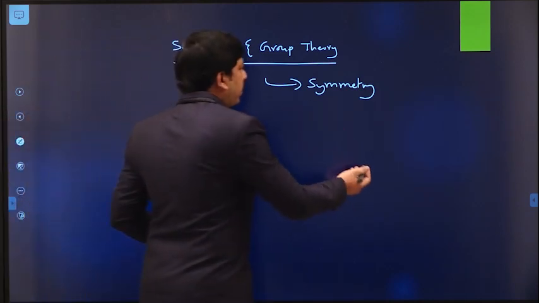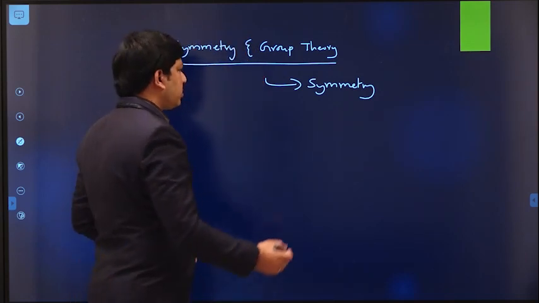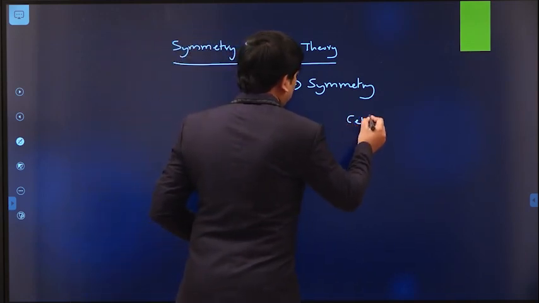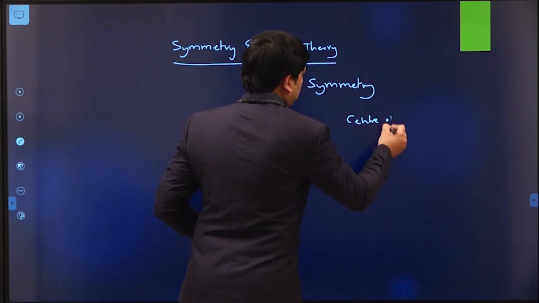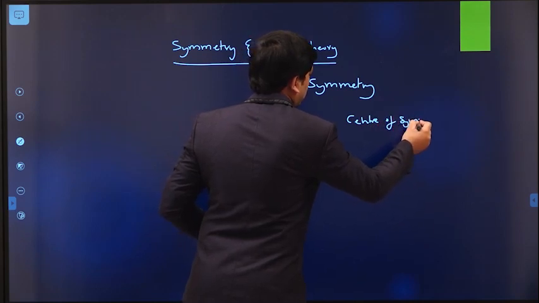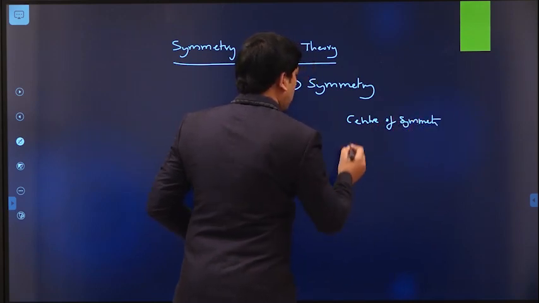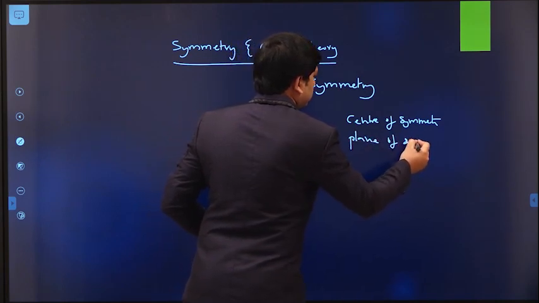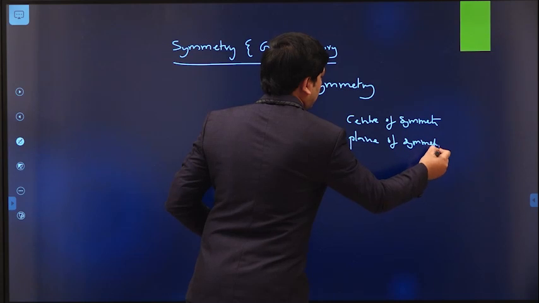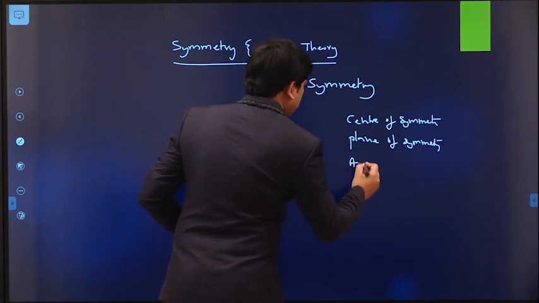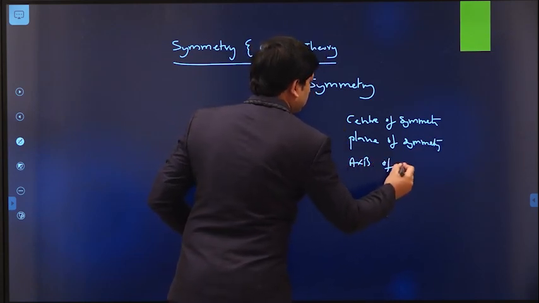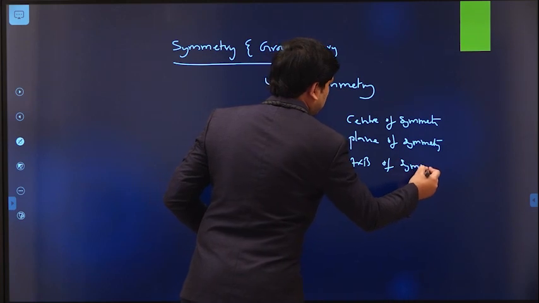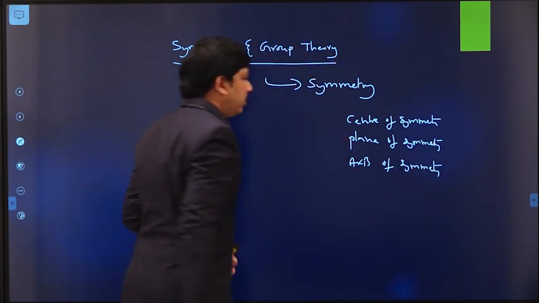We have different types of symmetry elements, like center of symmetry, plane of symmetry, or axis of symmetry, and many other things also.